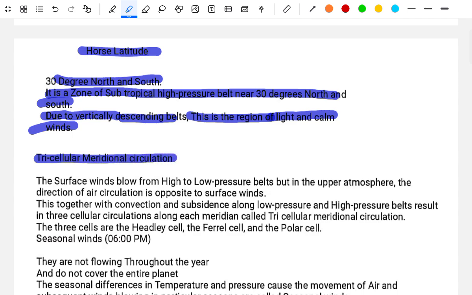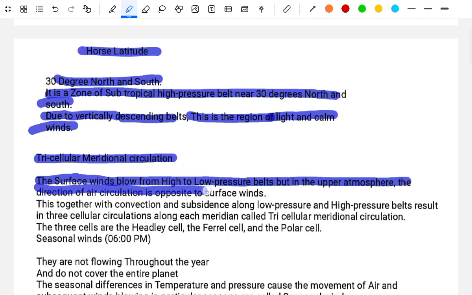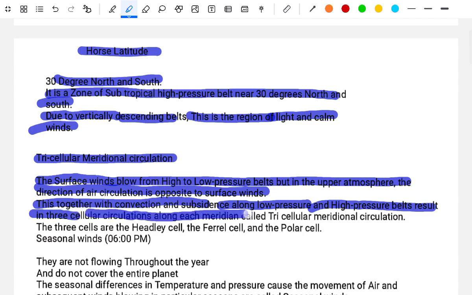Tricellular meridional circulation. The surface winds blow from the high to low pressure belt, but in the upper atmosphere, the direction of the air circulation is opposite to the surface wind. This, together with the convection and the subsidence along the low pressure and high pressure belts, results in three-cell circulation along each meridian, called the tricellular meridional circulation. These three cells are the Hadley cell, the Ferrel cell and the polar cell.